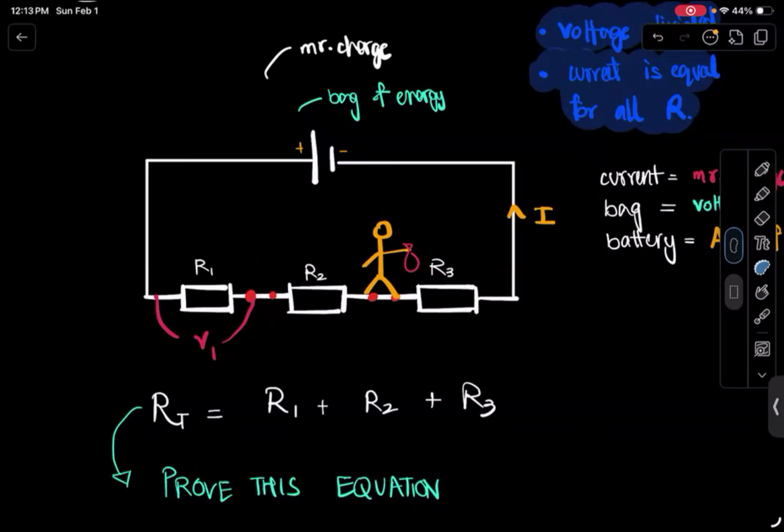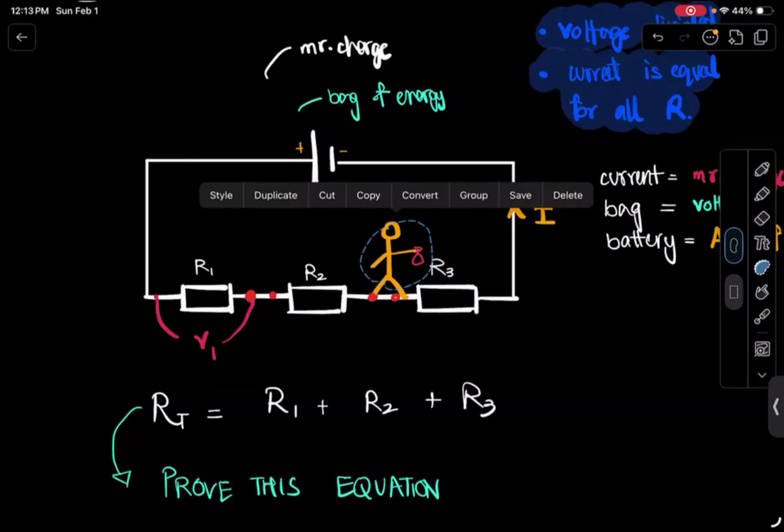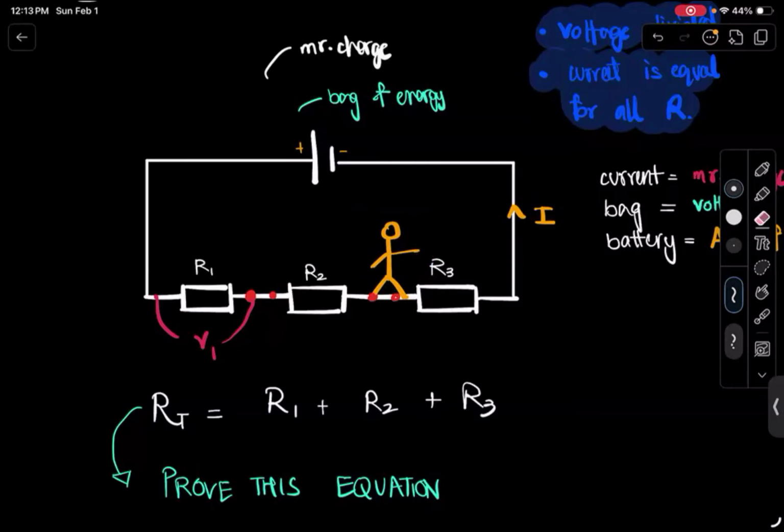Then he is approaching R3, right? And by the way, by this point, his bag is much smaller. His bag is very small now, right? Now, again, R3 has an entry ticket as well. So that means he's going to have to pay that cost of energy, and then he will be allowed to pass through. And then finally, he will go without any energy back to the battery.